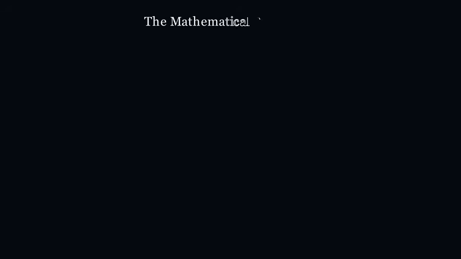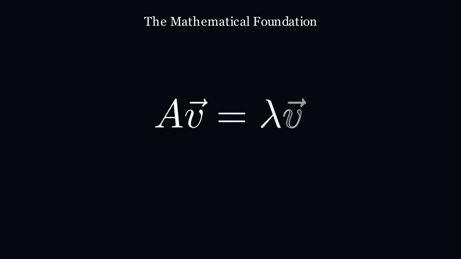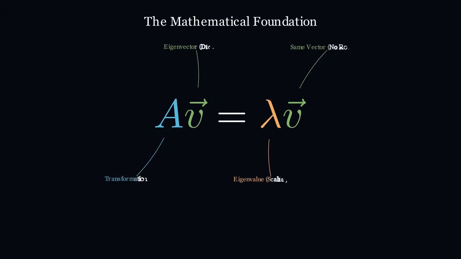Mathematically, we're looking for solutions to the equation A v equals lambda v. Here, A is our transformation matrix, v is an eigenvector, that special direction, and lambda is its corresponding eigenvalue, the scaling factor. This equation beautifully captures the essence. Apply a transformation A to v, and it's simply scaled by lambda.